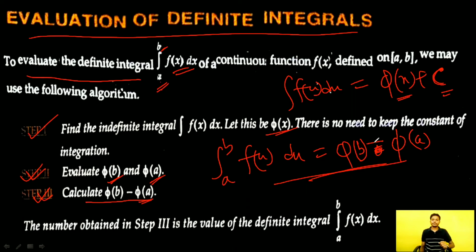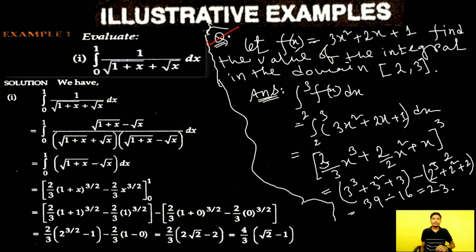Okay. Now this is an example. Let f x be equal to 3x square plus 2x plus 1. Find the value of the integral in the domain 2 to 3. So obviously integration of 2 to 3 f x dx is equal to integration of 2 to 3 of 3x square plus 2x plus 1, putting the function in the place of f x. Now finding the integration and calculating it, we will have 23. That is the way we will solve all the problems.